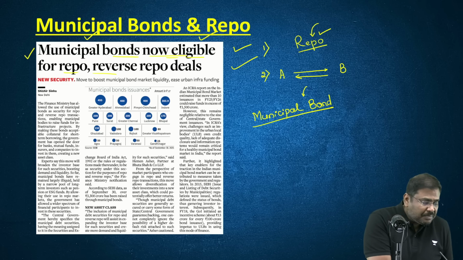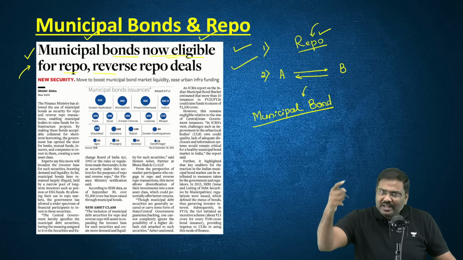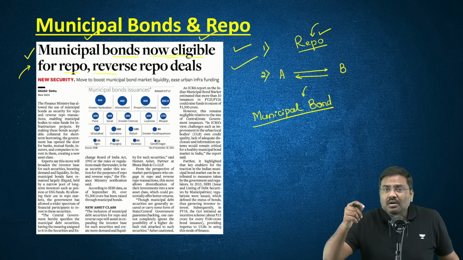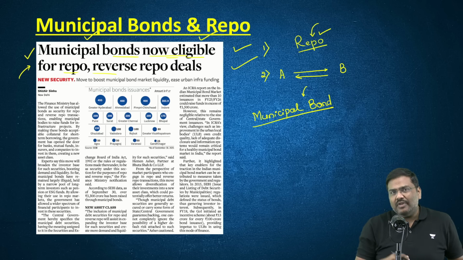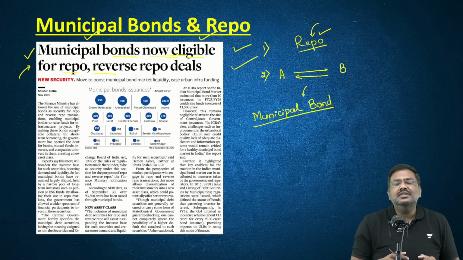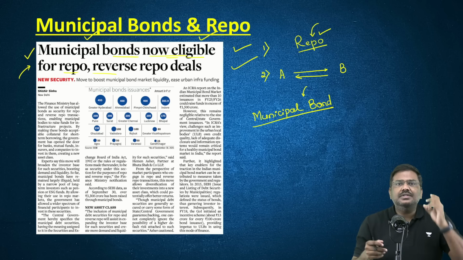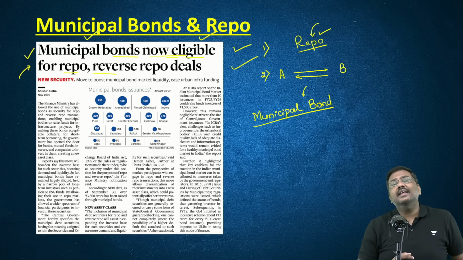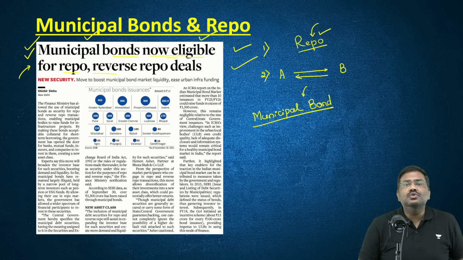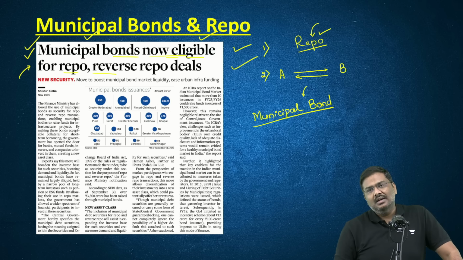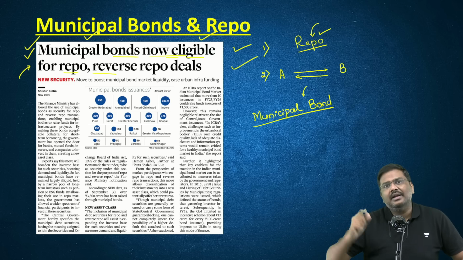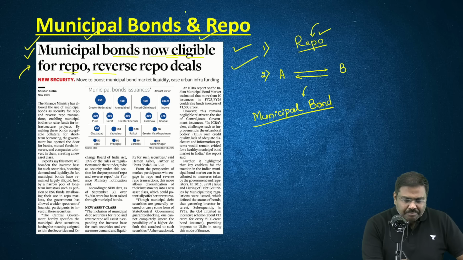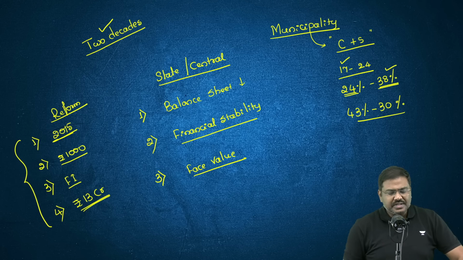But now, by providing this facility, including the municipal bonds, a lot of these institutional investors, when they enter into repo transactions, such as pension funds, insurance funds, or mutual funds for that matter, will be able to use the municipal bonds. And this will lead to a higher demand for the municipal bonds in the market. So these are certain very important points associated with the first article.